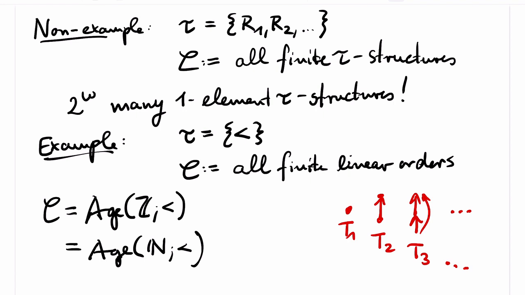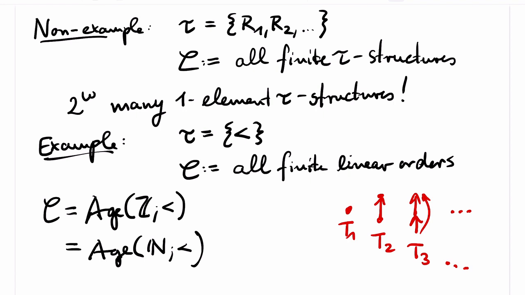I would also like to mention that the automorphism group of the strict order of the integers is not large. There are only countably many automorphisms, the shifts. And the automorphism group of the strict order of the natural numbers is even trivial. The only automorphism is the identity.